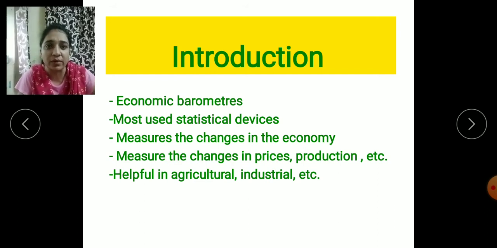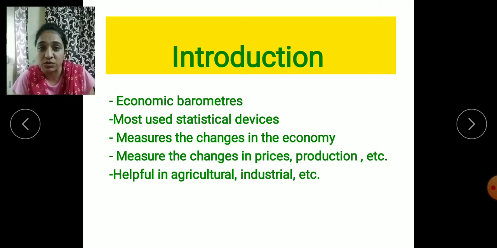And it is also helpful in the agricultural as well as the industrial sectors, because in the agricultural sector it helps the farmers to compare the prices of the previous year's vegetables and the current year's vegetables. Even in the industrial sector, it helps the industrialist for the production purpose. When he wants to calculate the output of his products, he can calculate the changes with the help of the index numbers.